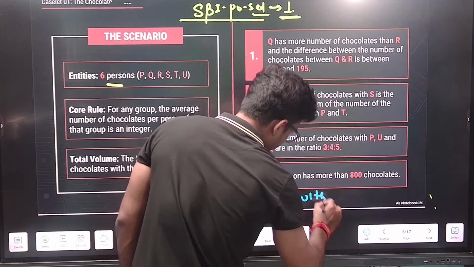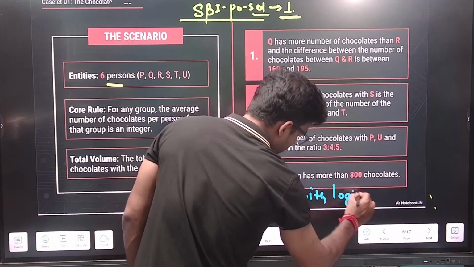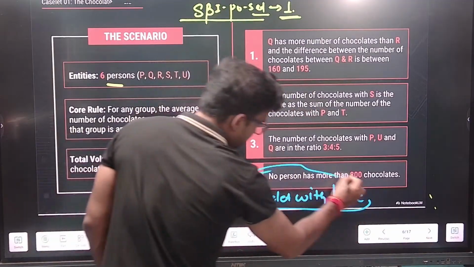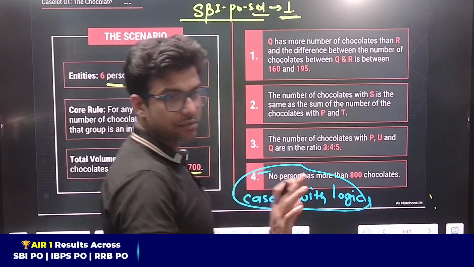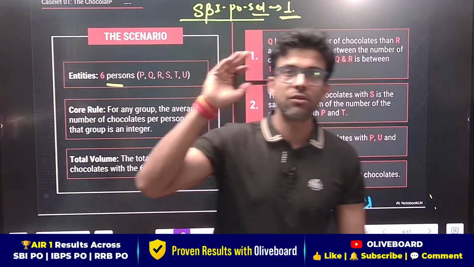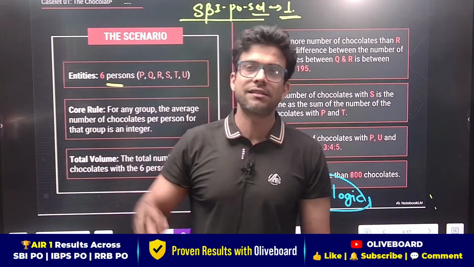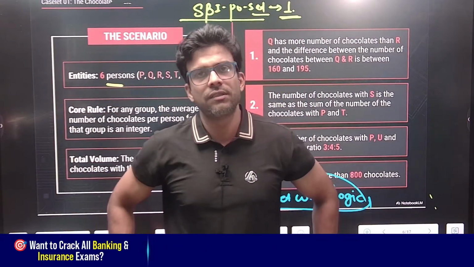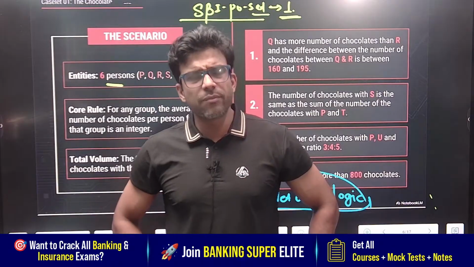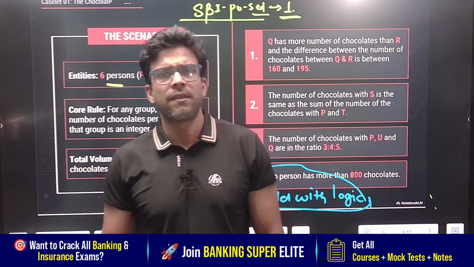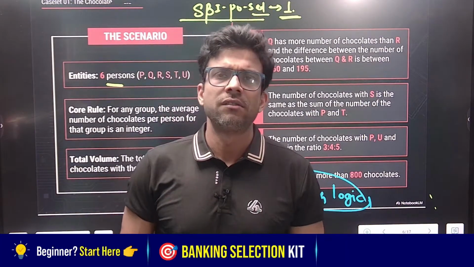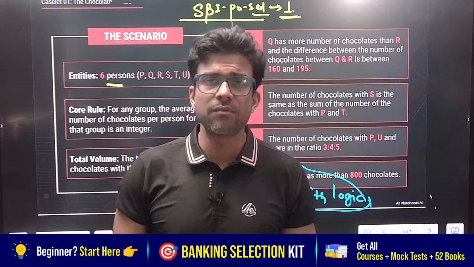This is called a caselet with logic. And this is not a question that you can say cannot be asked in the exam. Why cannot this be asked in the exam? This is a normal question based on quant, integer, asking the value of maxima minima.